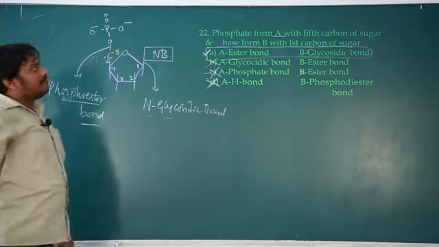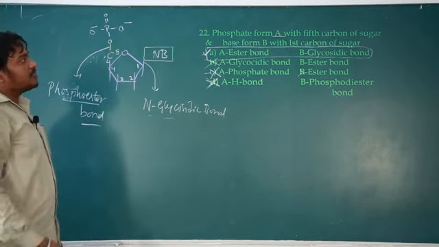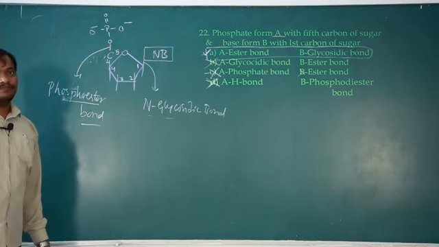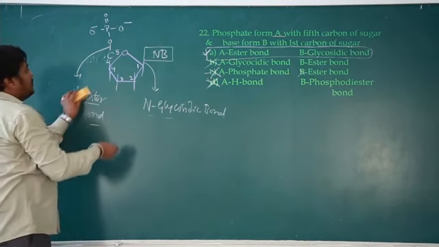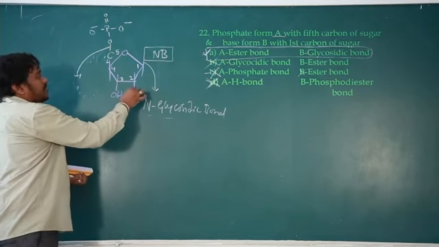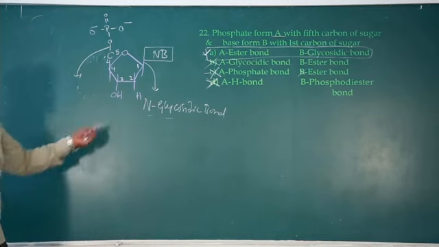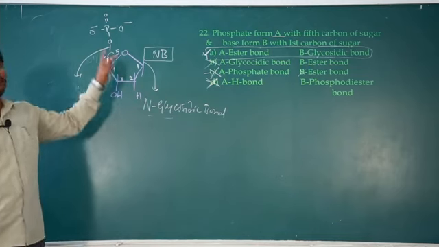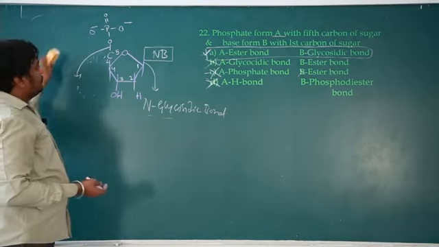Okay, so phosphate forms an ester bond with the 5th carbon of sugar and the base forms a glycosidic bond with the 1st carbon of sugar. So hope you understand this. If you remember this structure, then at one point here, if it is OH it becomes an RNA nucleotide. If it becomes deoxy, without one oxygen, it becomes a deoxyribonucleotide. Okay, that's it.